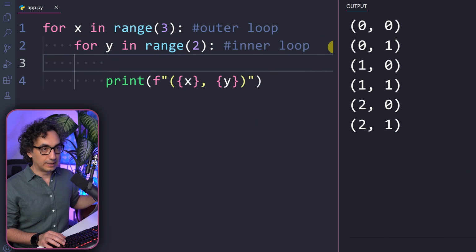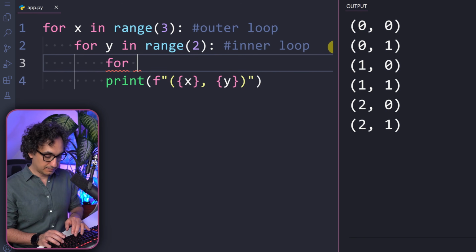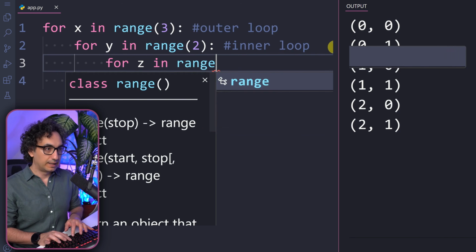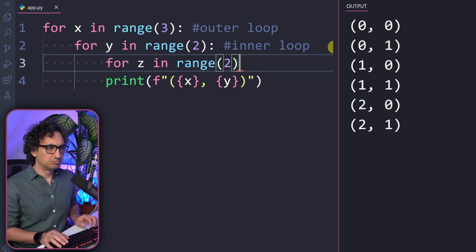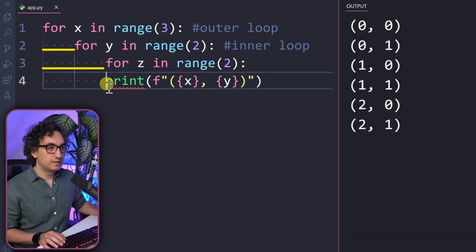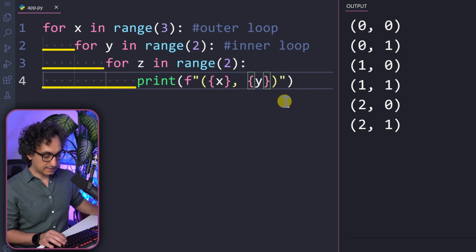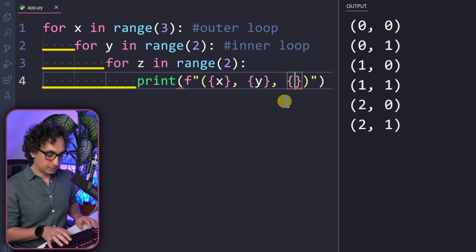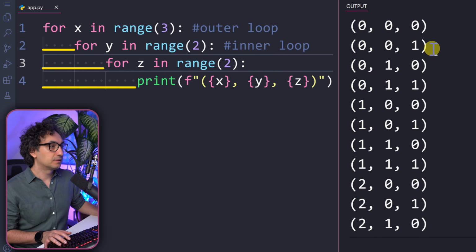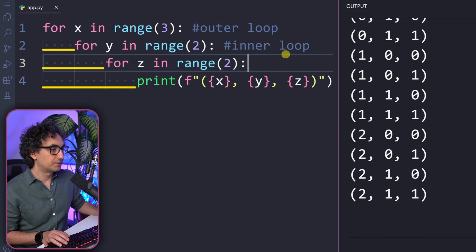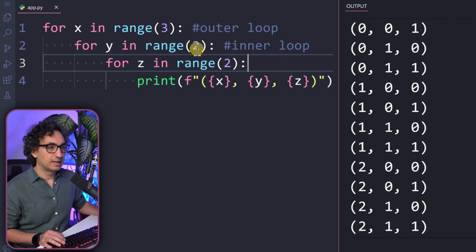And of course, you can go and add a third loop, for example, for z in range, let's add 2 as well. So now we have to be careful. This print should be inside the third for loop. And here we're going to add our third variable, the z. So now let's go and execute it. Now, as you can see, we are getting a matrix of numbers. We have a loop inside the loop inside the loop. This is really easy.